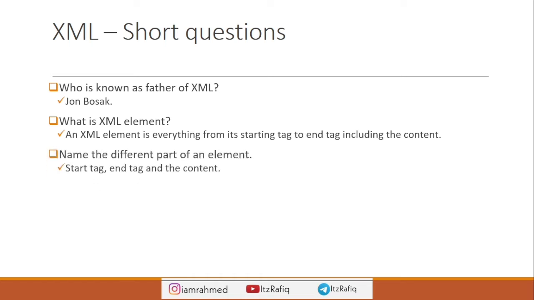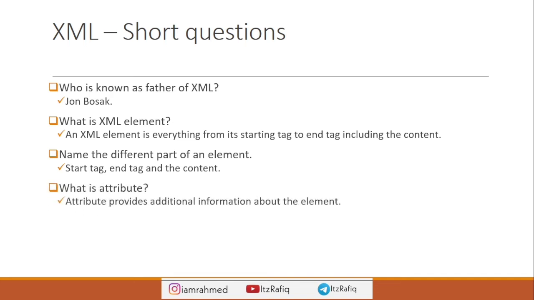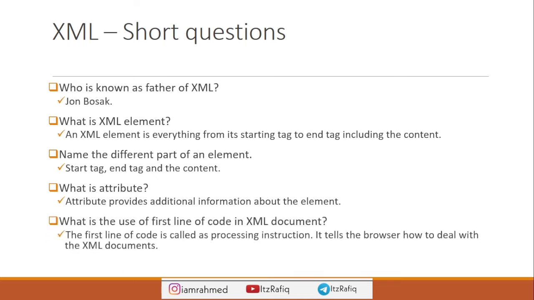Name the different parts of an element. These are the start tag, end tag, and content. These are the parts of an XML element. What is an attribute? An attribute provides additional information to the XML element. What is the use of the first line of code? It tells the browser how to deal with that XML document.